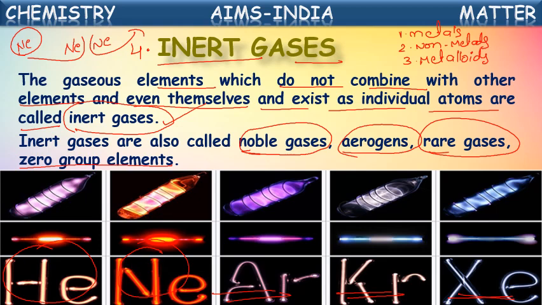So, we are studying about pure substances. Again, pure substances classification is two types: elements and compounds. Again, the classification of elements is four types, right? Elements, metals, non-metals, metalloids, inert gases. We will study about the compounds again.